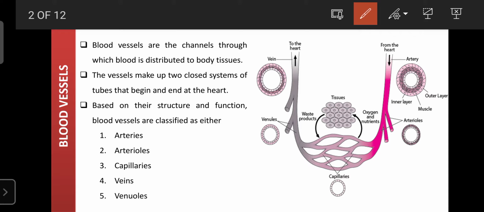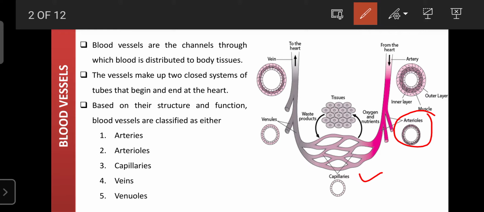Then each arteriole differentiates into different small blood vessels, that is the capillary vasculature. Those are known as the capillaries, which originate as branches of the arterioles.